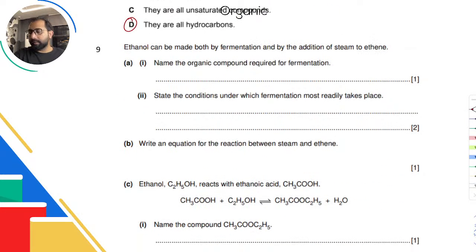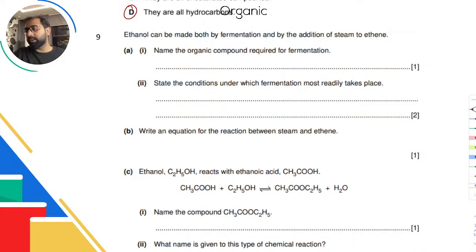Okay. Ethanol can be made both by fermentation and by addition of steam to ethene. Okay, to make ethanol we have 2 methods. One is the industrial method, one is the fermentation. Okay. Name the organic compound required for fermentation. Now that is a question that depends on your memory. You have to recall this.